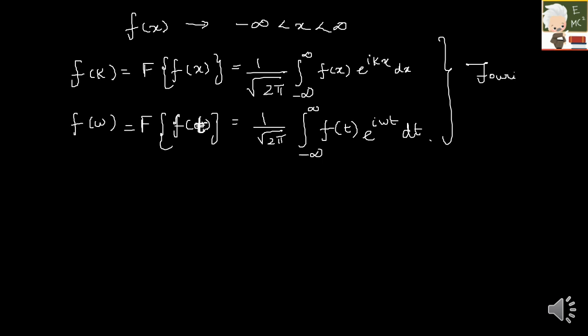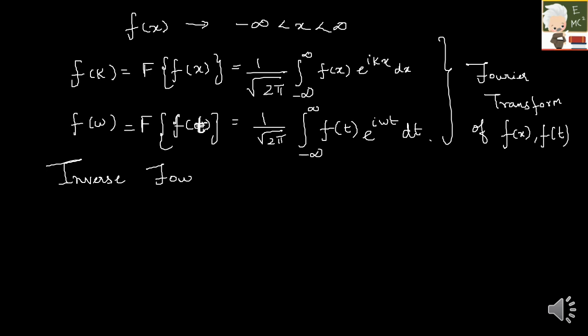Fourier transform of f of x as well as f of t. And we have something called the inverse Fourier transform. It's just taking the inverse of this. Like you are having x, you are taking the Fourier transform and it becomes k, and again with the inverse Fourier transform you are getting back x from k.